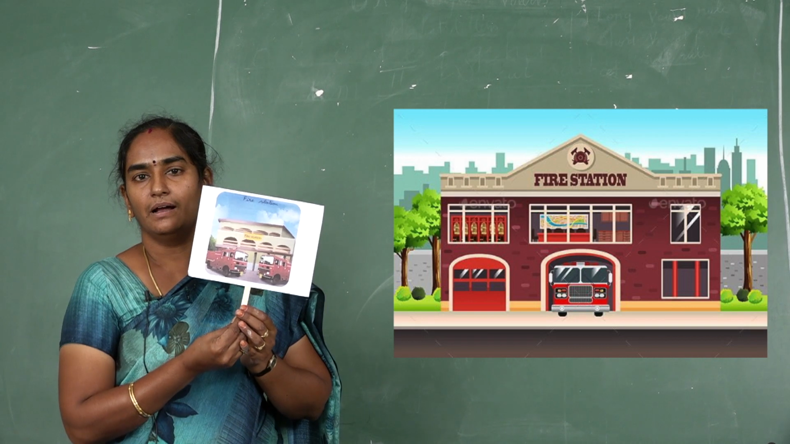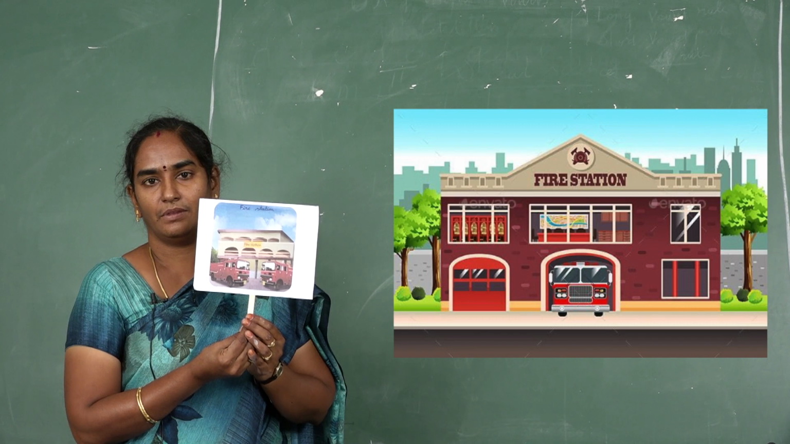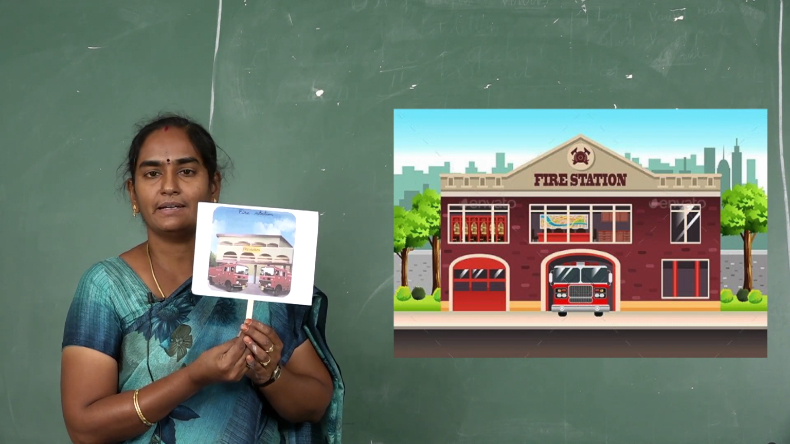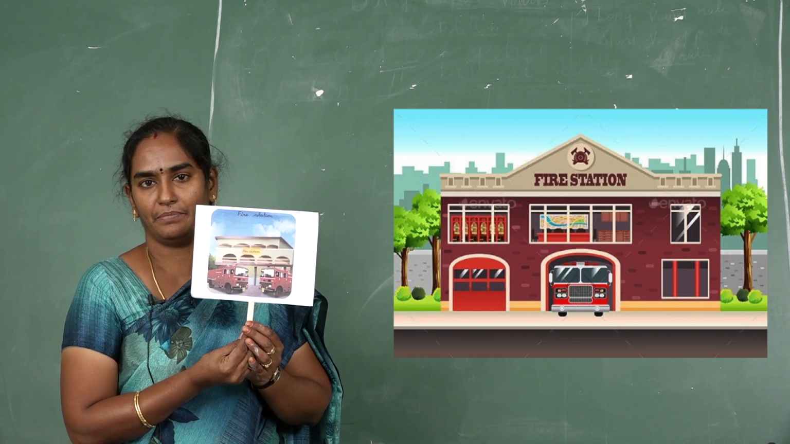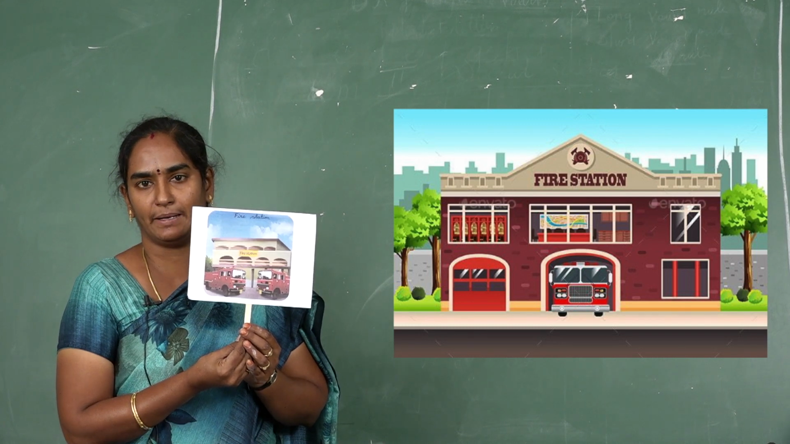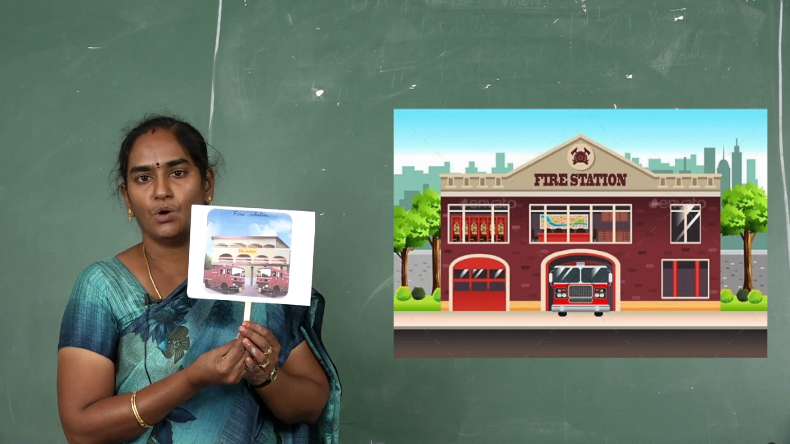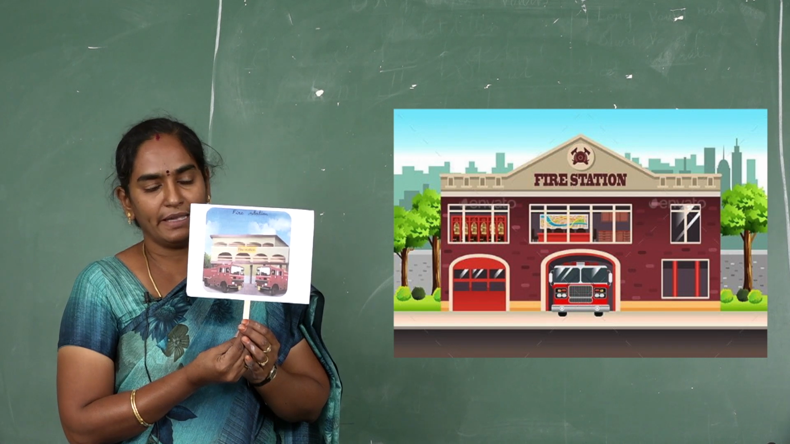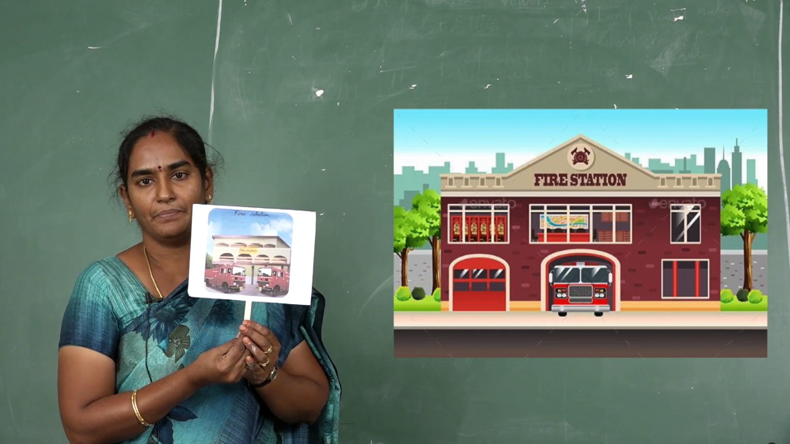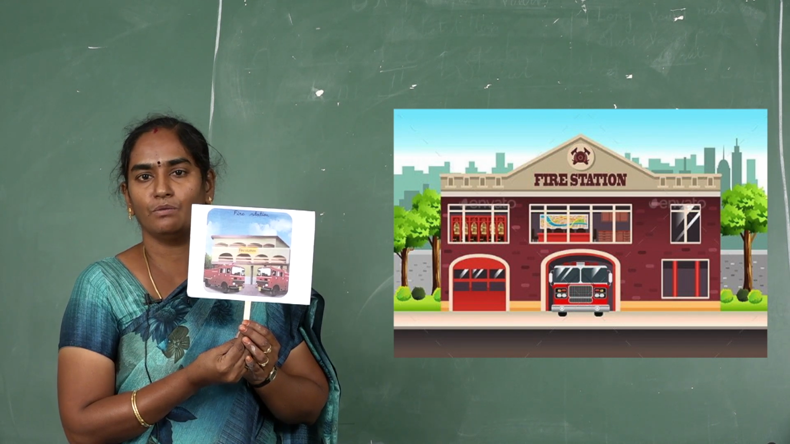See here, next neighborhood is the fire station. If any fire accident happens, you want to call the fireman. The fire tenders help us to put out the fire. The firemen also educate us how to save ourselves from fire. The fire engine color is red. If you want to call the fireman, you dial the number 101.